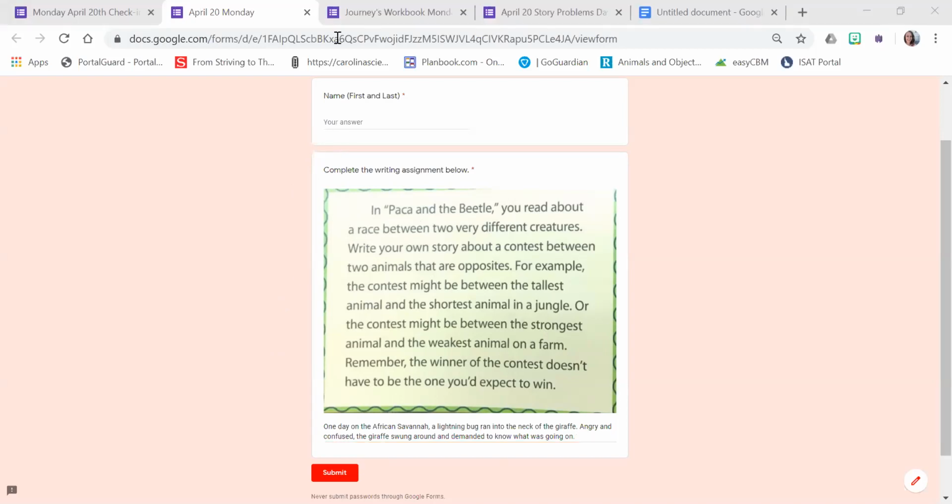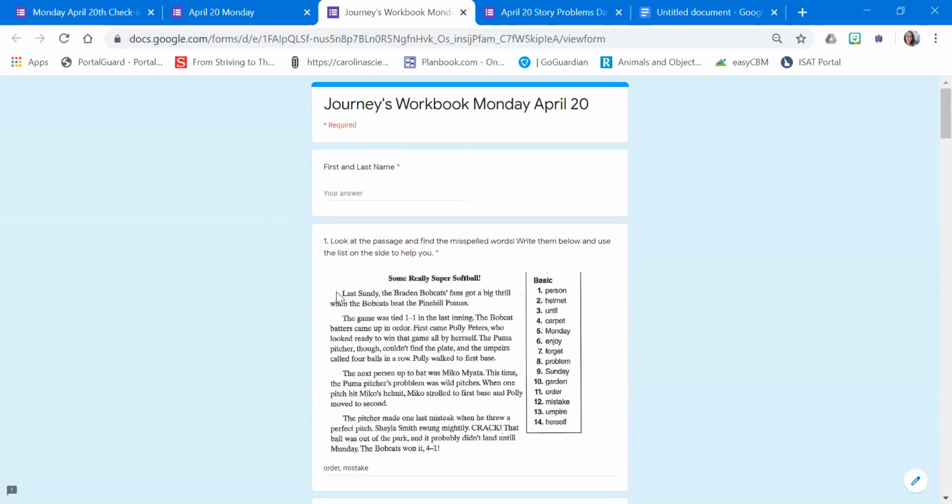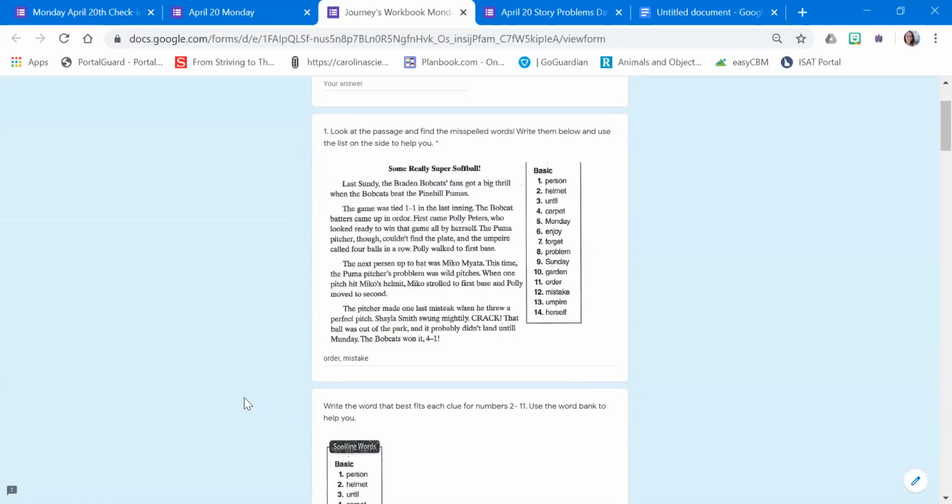Okay, next, your Journeys workbook page today. What you get to do first is to look at this passage, read it, and figure out which words are misspelled. Now, you have this word list over here that can help you. So if you don't know, just look at these words. And here's another hint: it's only going to be these words that are misspelled. It's not going to be any other words.